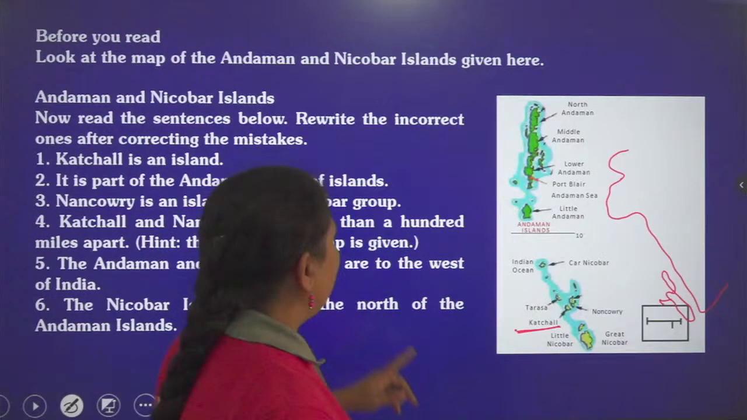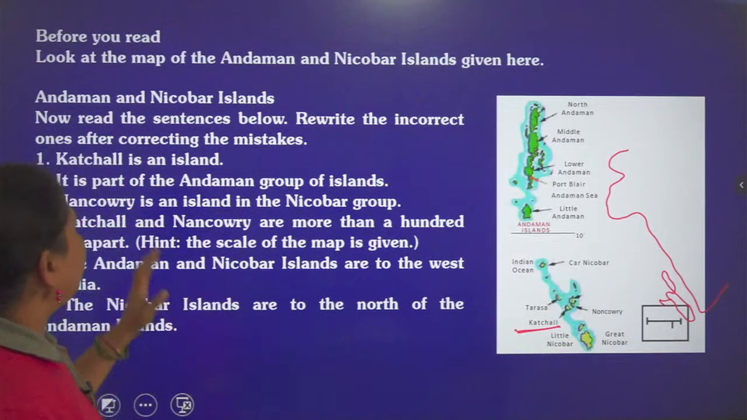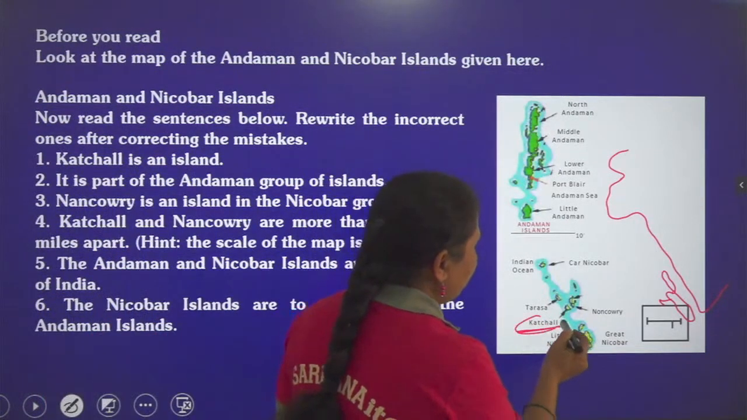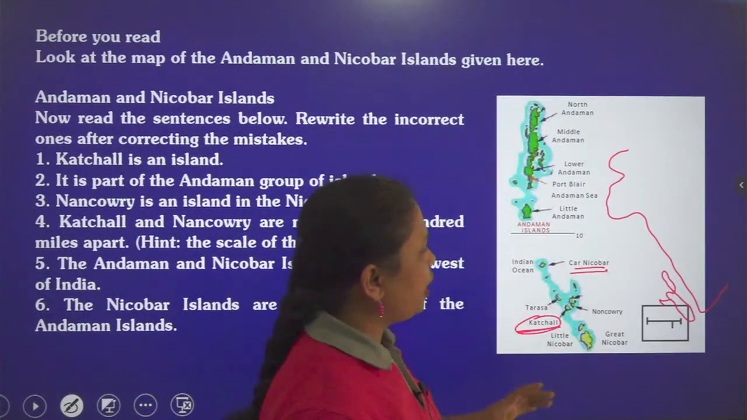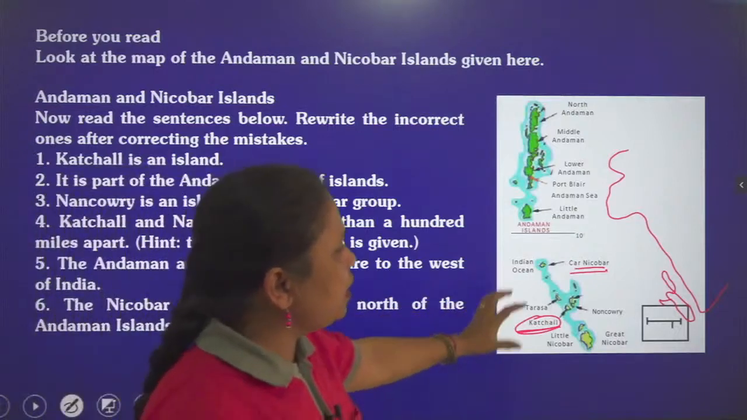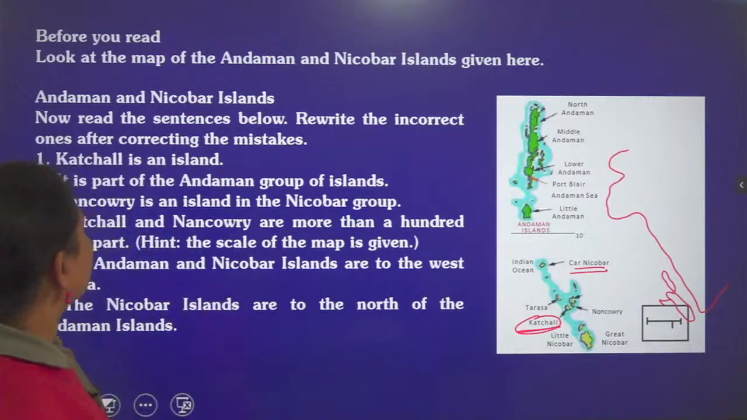It is an island, and it is given that it is part of the Andaman group of islands. It's a printing mistake actually in your book. Katchal is in the Nicobar Islands. You can see here it's a Nicobar Island, not an Andaman Island. So there is a printing mistake, you should note it down in your book. Katchal is in the Nicobar Islands, one of the islands in that group.